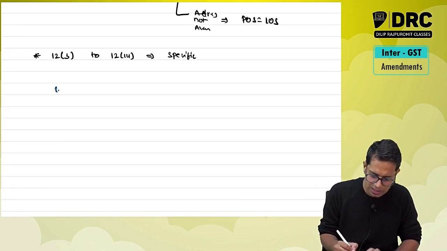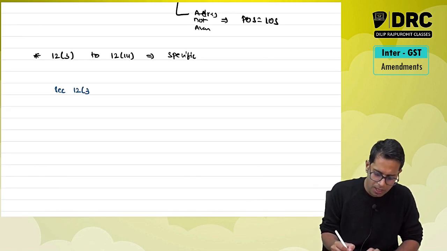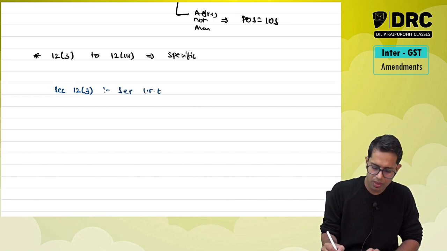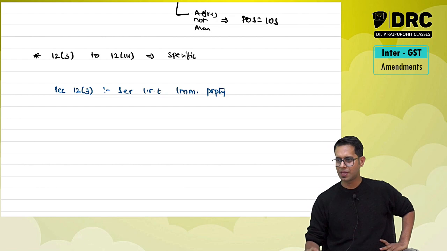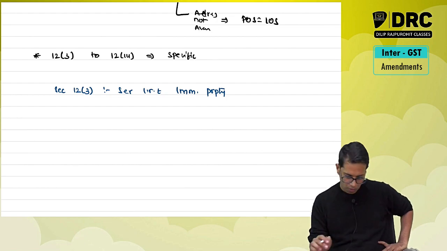Now please note, what is section 12 subsection 3 talking about? This talks about services in relation to immovable property. It determines the place of supply for services in relation to immovable property.